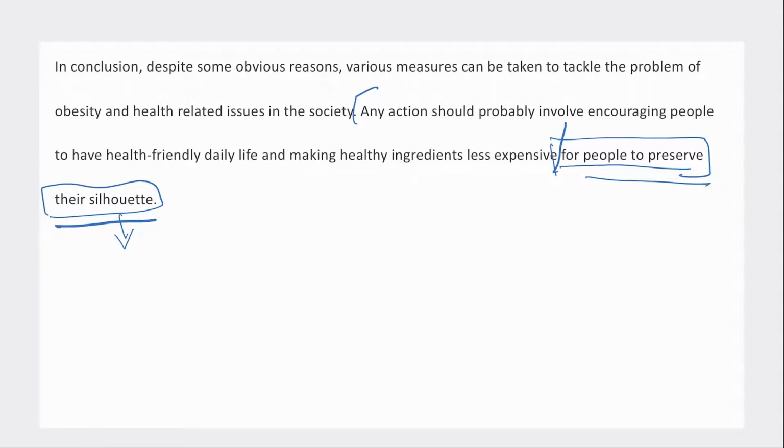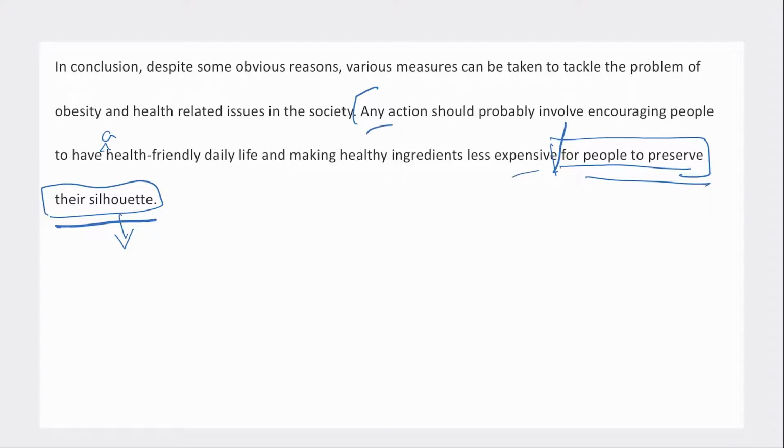Sometimes in an IELTS essay, I wouldn't worry too much that you have to use a different word every single time, because there's only so many ways to paraphrase some phrases. So it should be better to have lessons for people to maintain their health, or to maintain a healthy body, or to maintain a body that is healthiest for them, or something like that. Any action should probably involve encouraging people to have a health-friendly daily life, and making healthy ingredients less expensive. Okay, this part was fine.